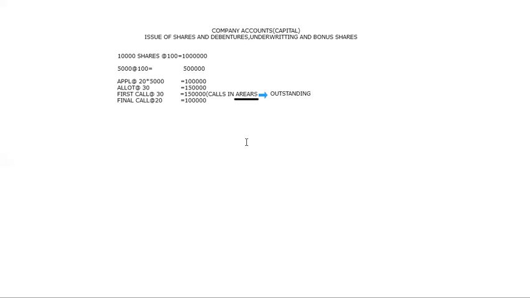Even in your college the same thing they are going to do. Why is it called outstanding amount? Because we call it due amount. Due, outstanding, arrears, accrued, all have the same meaning. Here they have a confidence that they will definitely take it from you. At the last, at least with the hall ticket in hand, they will ask for the money. Because they have confidence that they will get the amount from you at any cost. So that is the reason they call it calls in arrears.